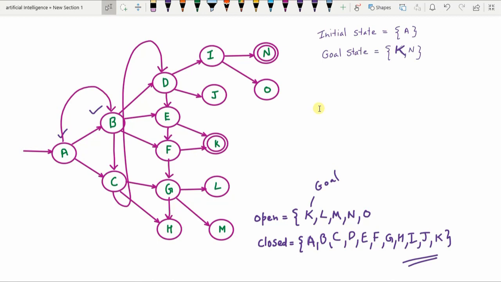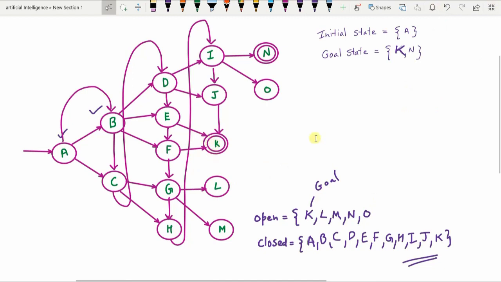And then after examining all the nodes at this level and making sure that there is no goal node in this particular level, we proceeded to the next level. So from H we moved to I. Then from I to J, and then to reach K. And the moment we reach K, we realize that we have reached the goal node.